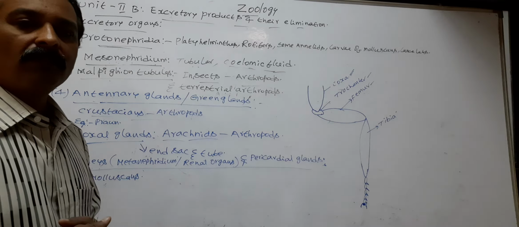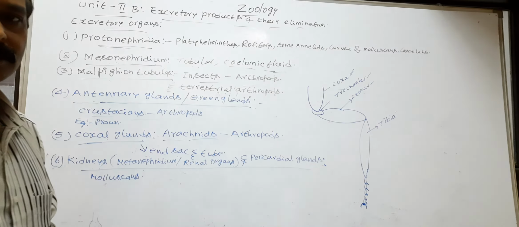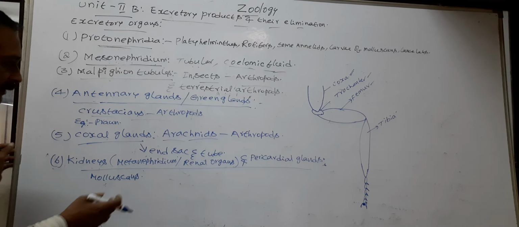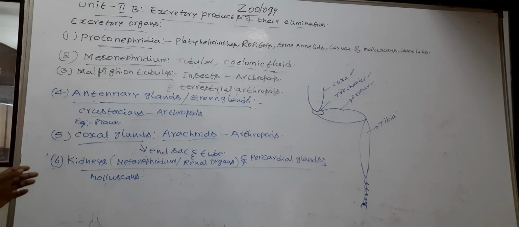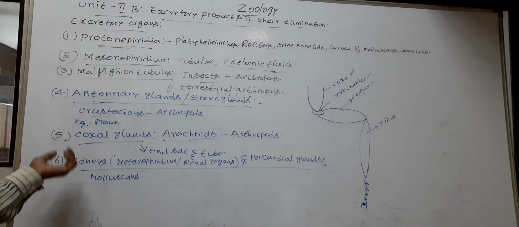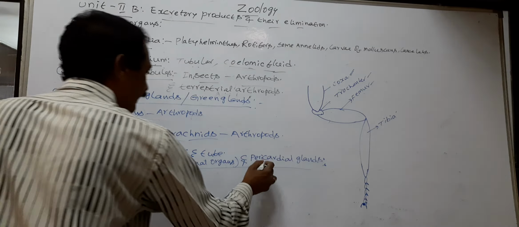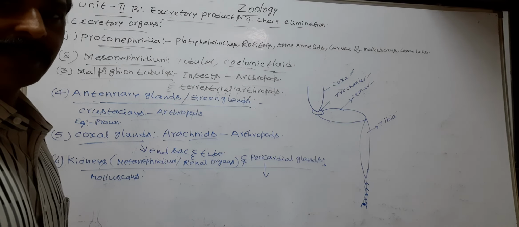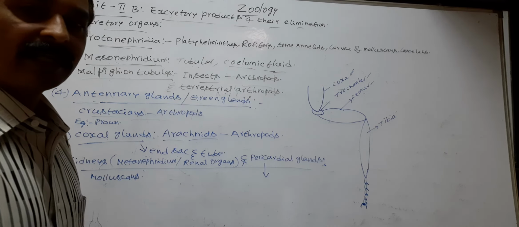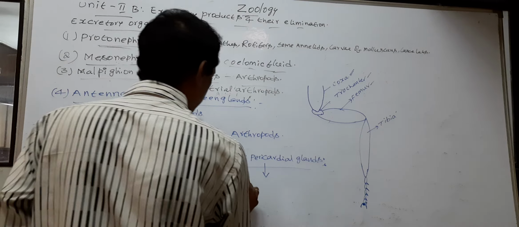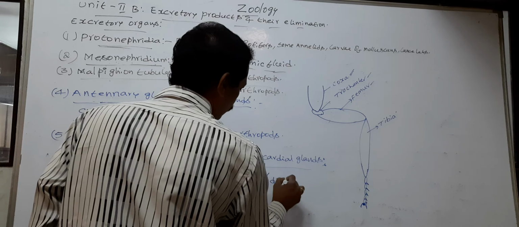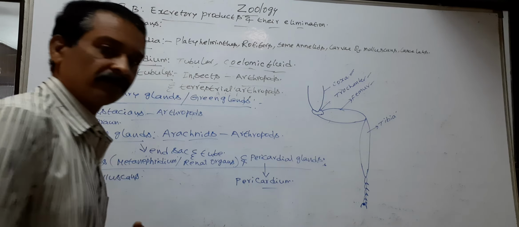from body fluids and eliminate it from the body to outside. Here, the pericardial glands are located on the anterior side of the pericardium. What is pericardium?